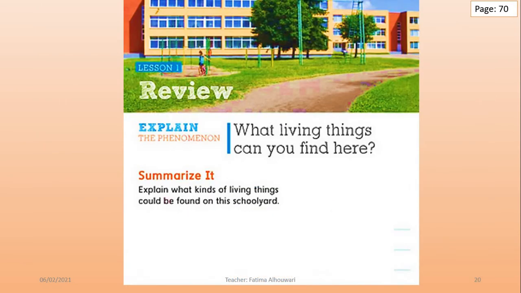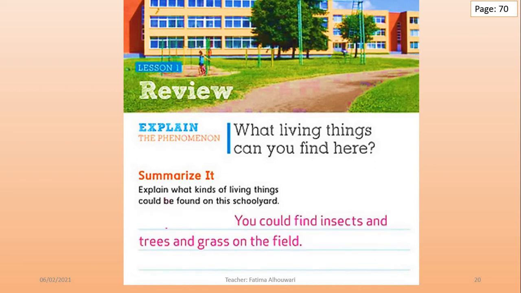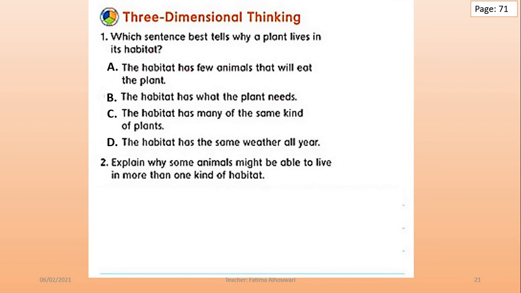Now, let's summarize it, grade 2. Look again at this photo and explain what kinds of living things could be found on this schoolyard. Yes, you could find insects and trees and grass on the field. Let's solve the questions in page number 71.